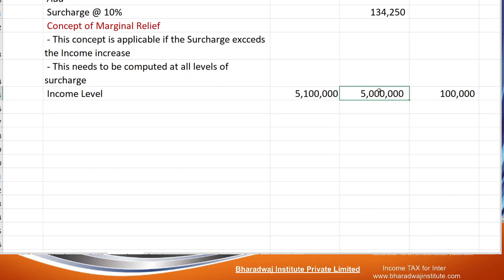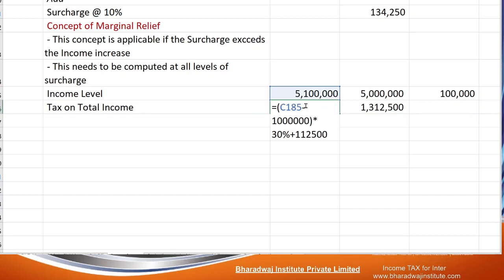For 51 lakhs, up to 2,50,000 it is 0. 2,50,000 to 5 lakhs, 5%. 5 lakh to 10 lakh, 20%.